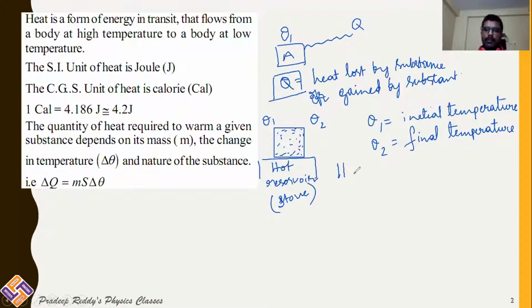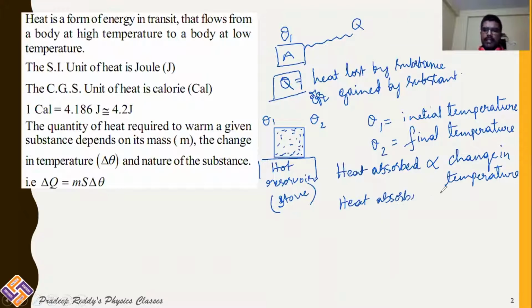So heat absorbed is directly proportional to the change in temperature. The more the temperature change, the more the heat absorbed. Heat absorbed is also directly proportional to the mass of the substance.